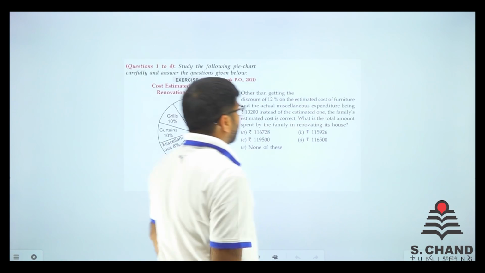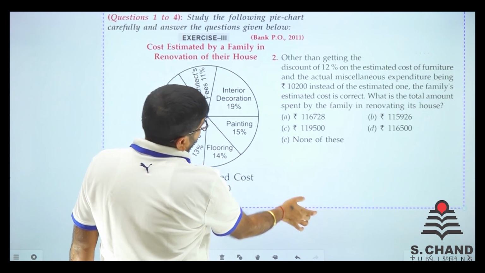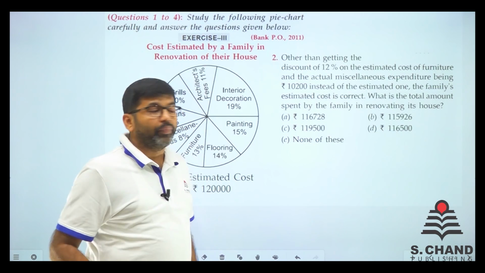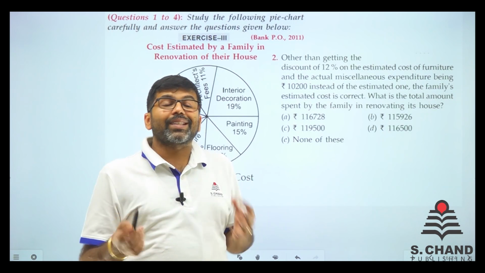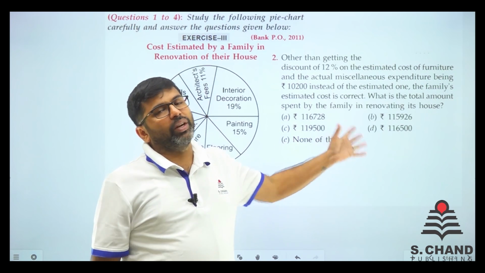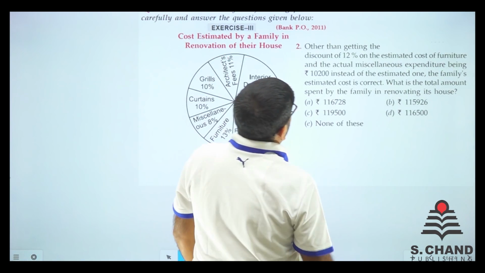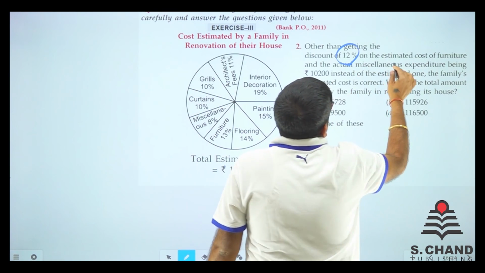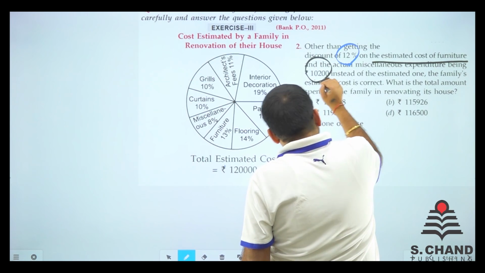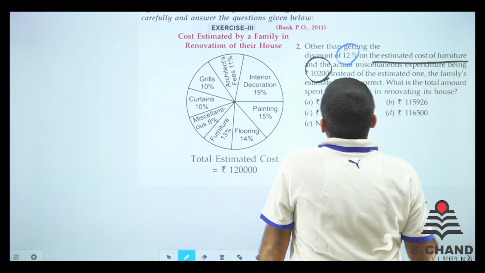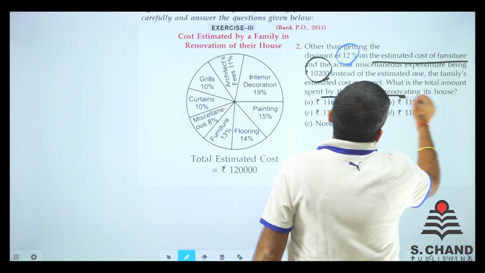Here we go for question number 2 of the same. Let's see what it says. It's a bit bigger question. Let's try to understand this. The only thing you need for a DI, that is the chart part, is to understand the question, frame the equation and do the question. That is it. You need to find the data from the chart. So other than getting the discount of 12% on the estimated cost of furniture, the actual miscellaneous expenditure has been 10,200 instead of the estimated one. The family's estimated cost is correct. So what is the total amount spent by the family in renovating?